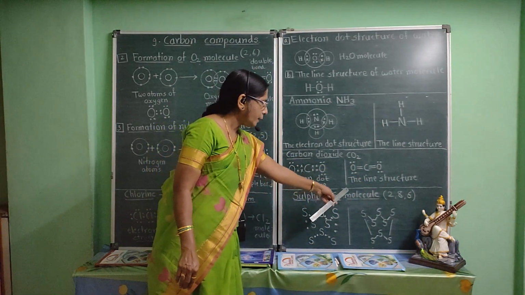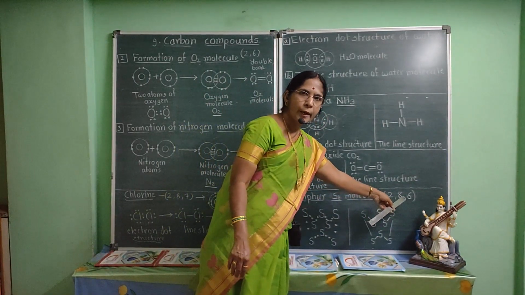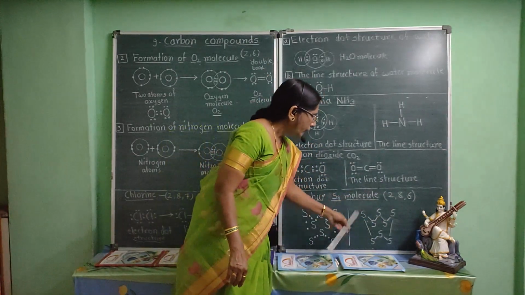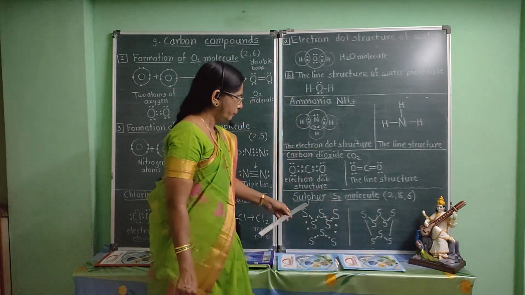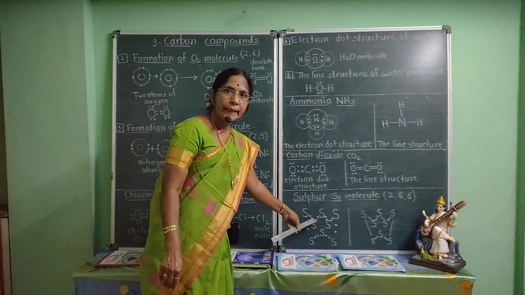Sulfuric acid molecule. Electronic configuration of sulfur is 2, 8, 6. Atomic number is 16. This is crown shape of acid molecule. This is electron dot structure of acid molecule.